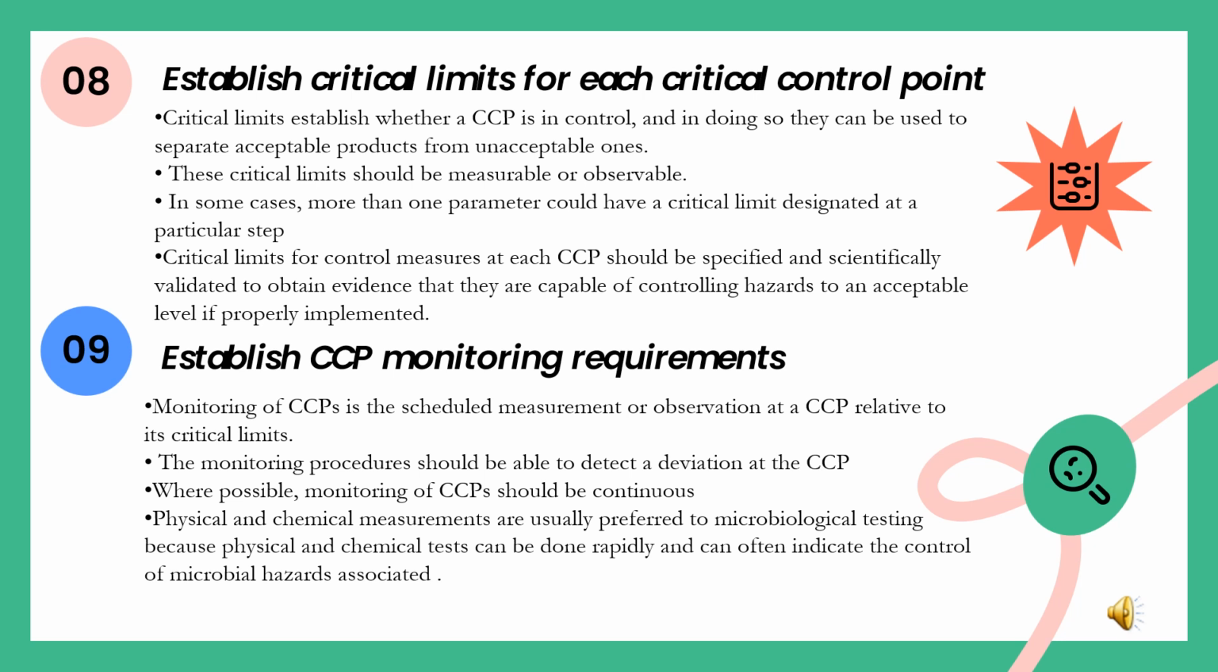In the ninth step, CCP monitoring requirements are established. Monitoring of a CCP is the scheduled measurement or observation at a CCP relative to its critical limits. The monitoring procedure should be able to detect a deviation at the CCP. Wherever possible, the monitoring of CCPs should be continuous. Physical and chemical measurements are usually preferred to microbiological testing because physical and chemical tests can be done rapidly and can often indicate the control of microbial hazards associated with it.